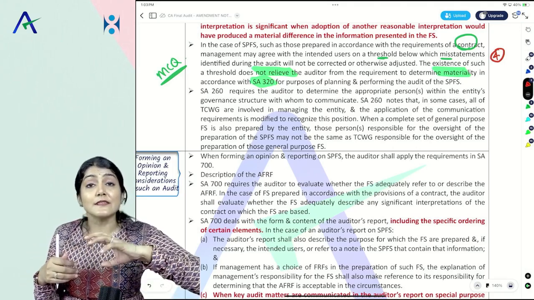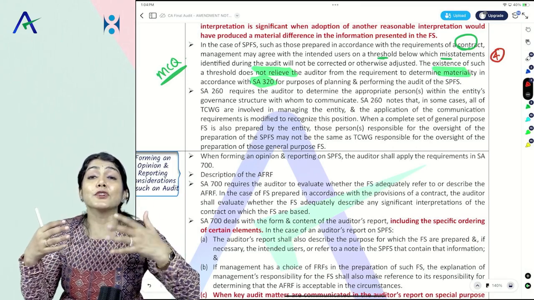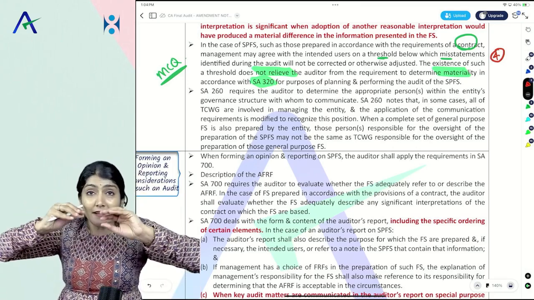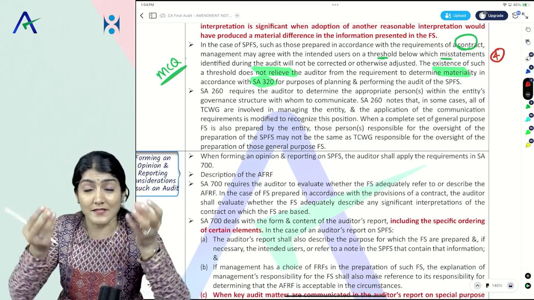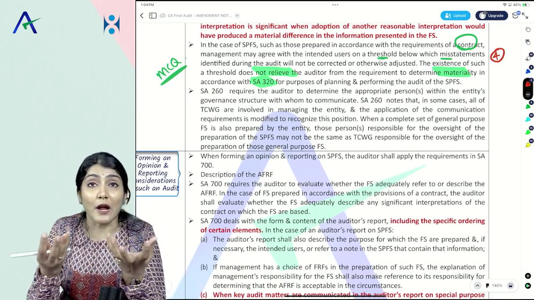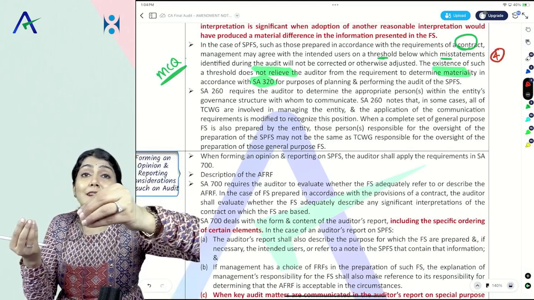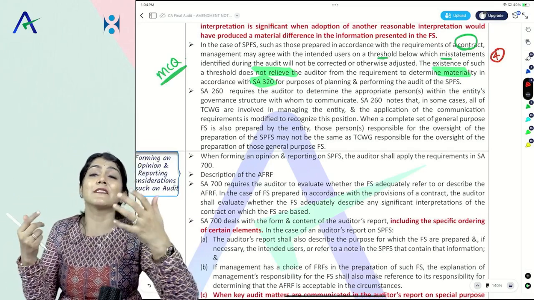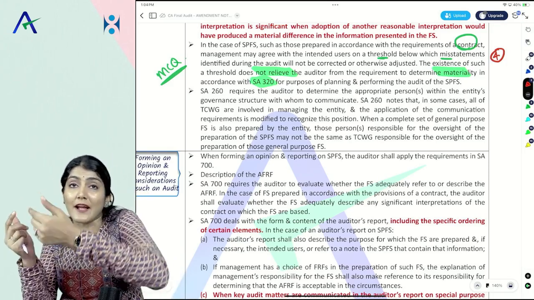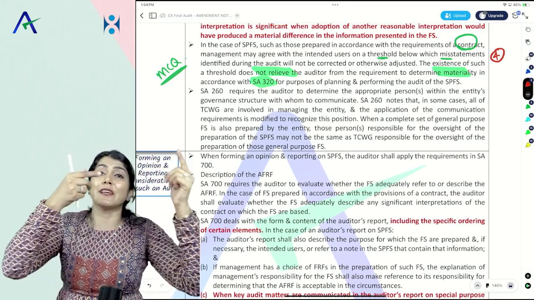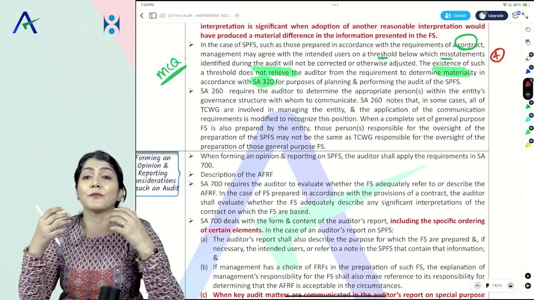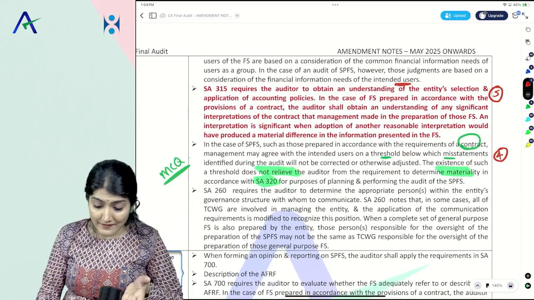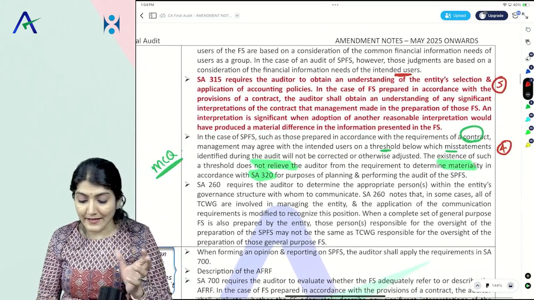In the accounting system, we have to understand the selection and application of accounting policies. Now here, in the special purpose framework, in the understanding of the accounting system, in the selection and application of accounting policies, you may have to understand the provisions of the contract. Example, if the financial statements are being prepared as per the provisions of the contract. So now in your KOC, knowledge of the client's business, you'll have to understand the provisions of the contract, right? So that's the next point they are mentioning over there. Yes, so that's the amendment, right? It's in the red and bold over there, right?